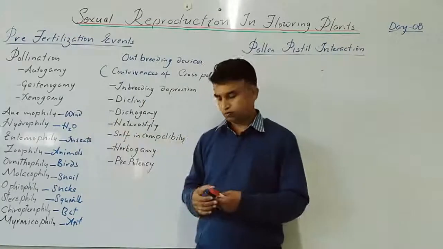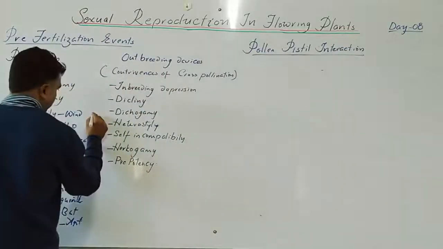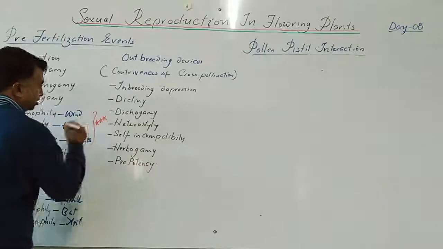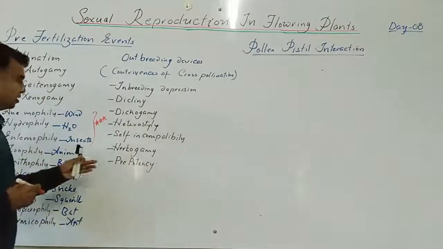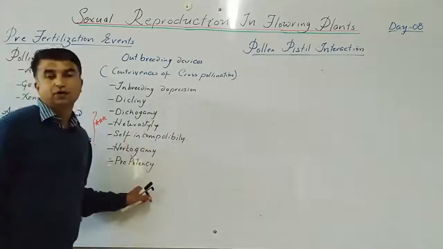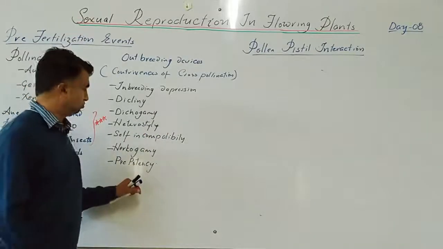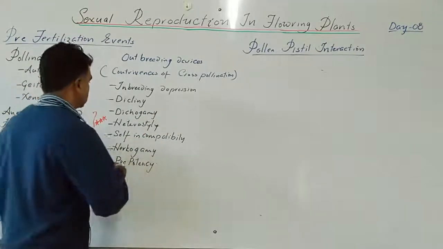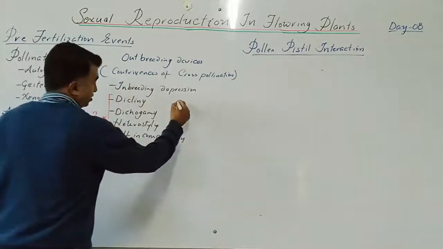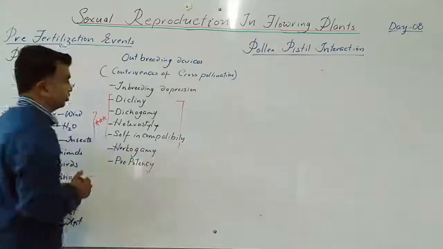You have to know wind pollination, water pollination, and insect pollination, floral characters and the adaptations. Now next one, the outbreeding devices, which we covered in the last class. Many terminologies come. The first four are in the textbook; yes, you have one extra.